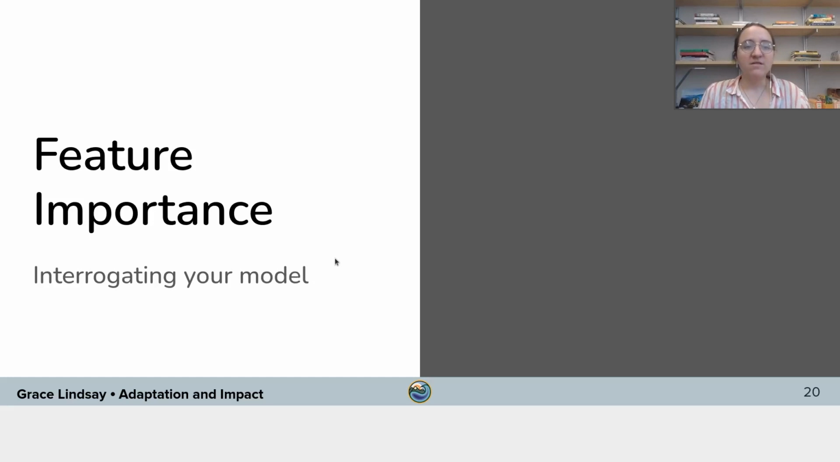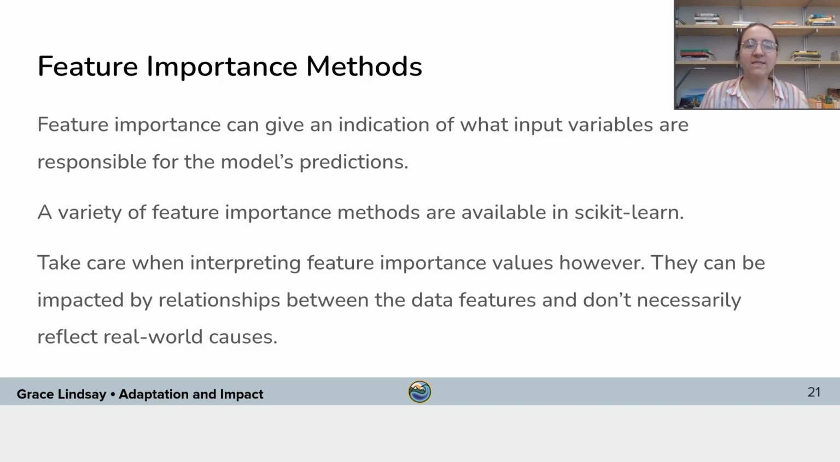Okay, and then the final thing that you're going to look at is feature importance. Feature importance is a kind of methodology you can apply once you've built a model. The idea of feature importance is that it gives you an indication of which input variables the model is using for its prediction. So you're going to provide the model with all of these different measures of temperature and precipitation and humidity and all of these things. And the question is, which of those things does the model actually care about? Which did it learn are actually important for making a good prediction?